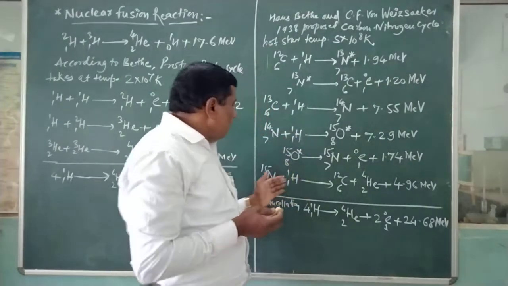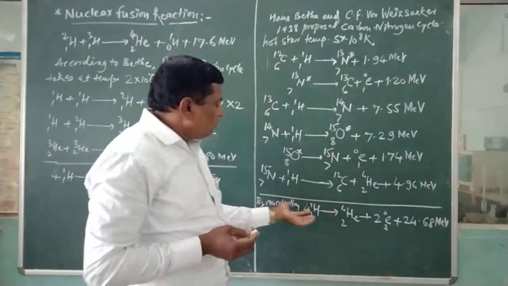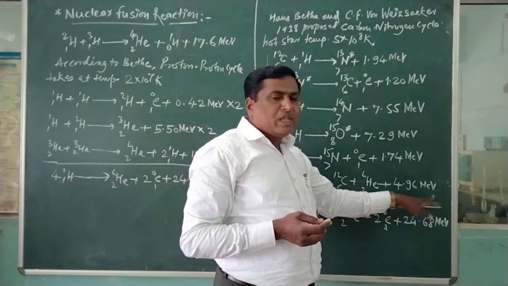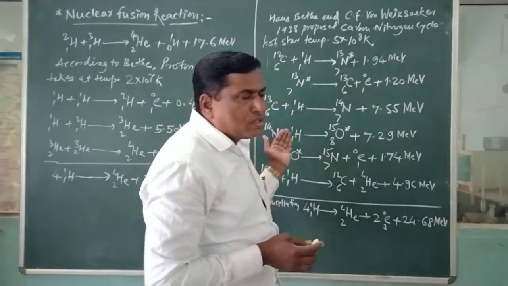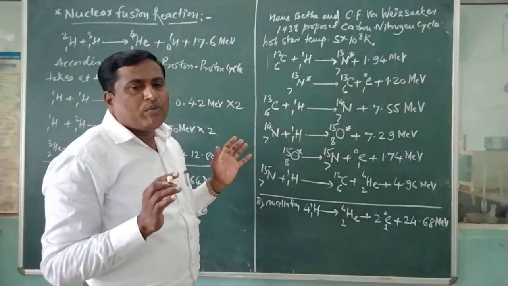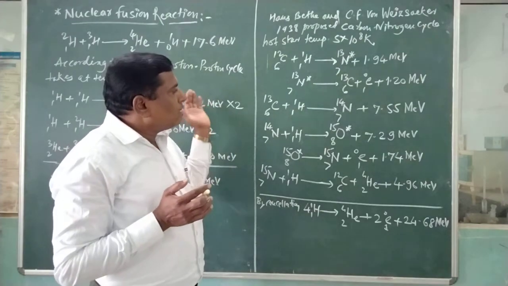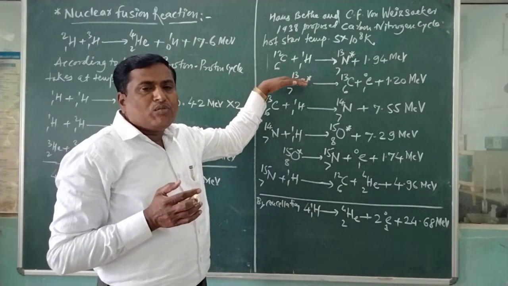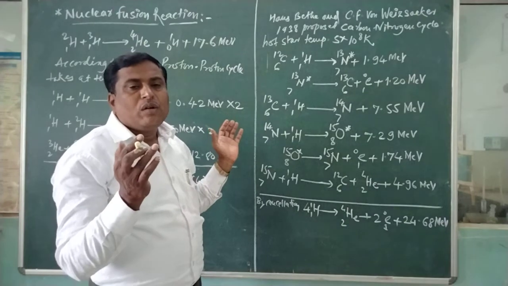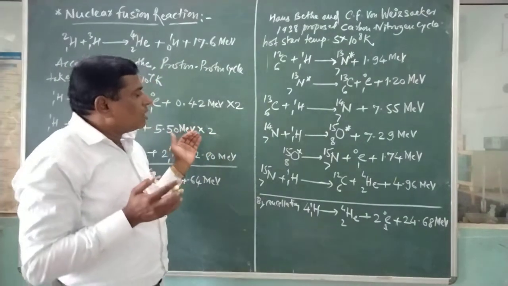In this way, by the use of 4 protons, they are converted into an alpha particle plus 2 positrons plus 24.68 MeV energy. The fusion product thus liberates a high amount of energy as compared to fission reactions. Here very light nuclei combine and heavier nuclei are obtained. What happens in fission? A heavy nucleus is broken down into 2 or more medium mass nuclei, again with liberation of energy.